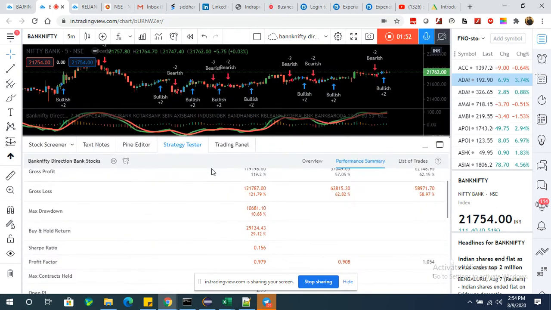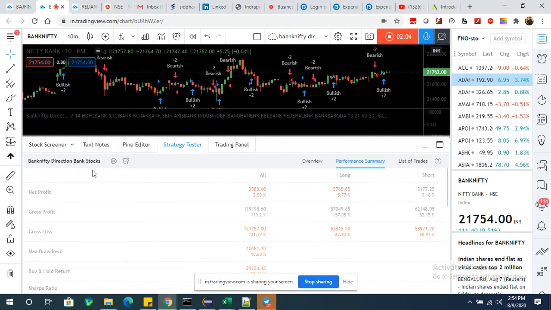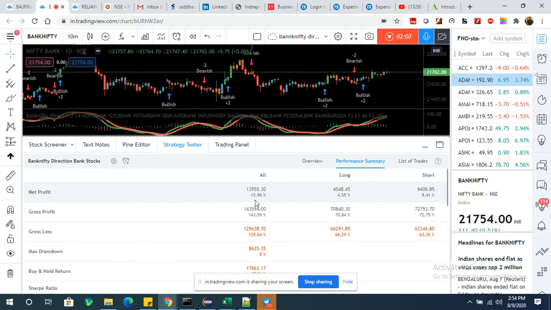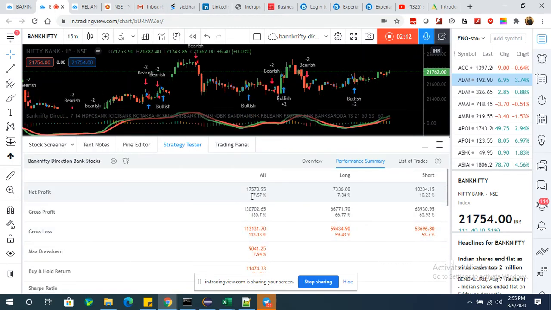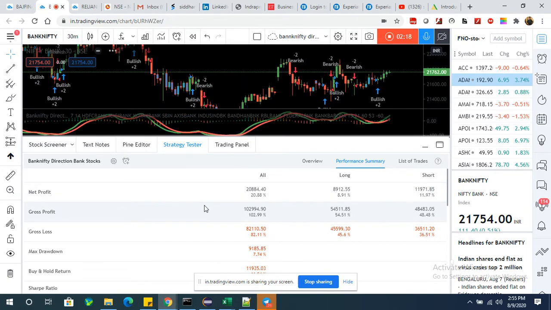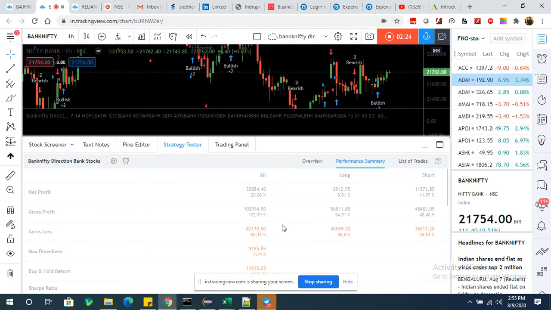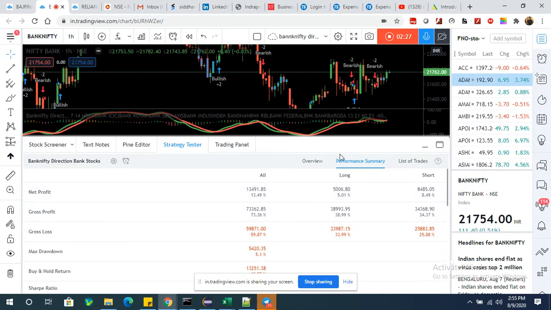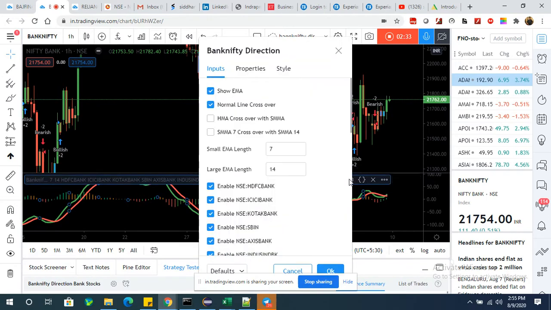If you see, in the 5 minute time frame the net profit is 2.59, and the 10-minute chart is giving 13.96, and the 15-minute chart is giving 17% return. The 30-minute chart is giving 20% return, and the 1 hour chart is giving almost 13% result. So here I have included three algorithms, and based on the three algorithms, the results are different.